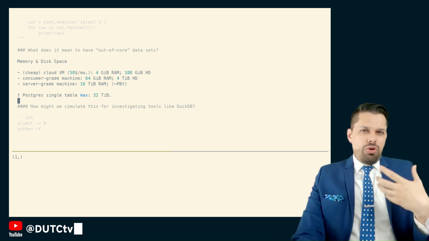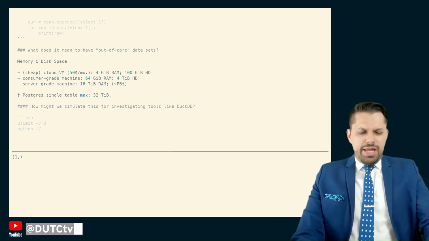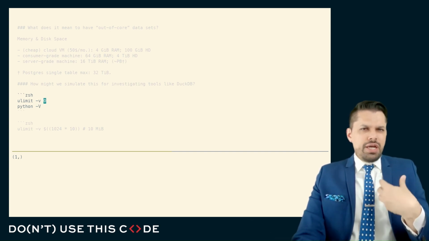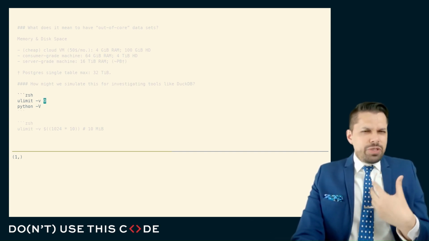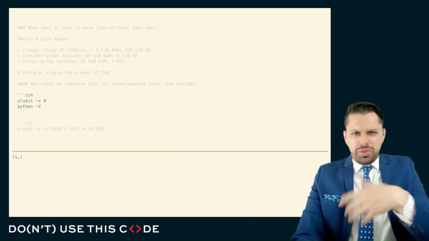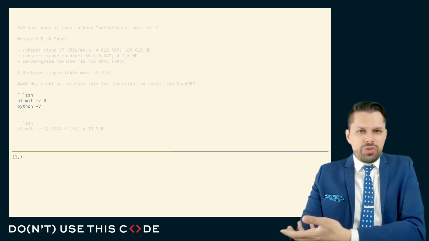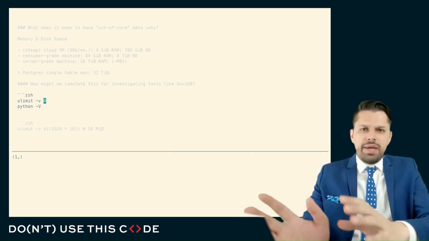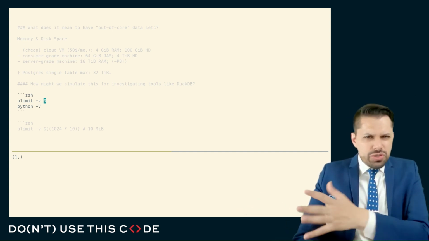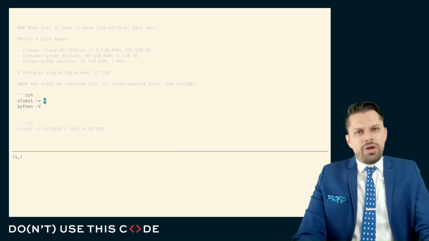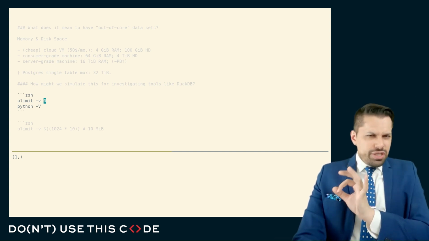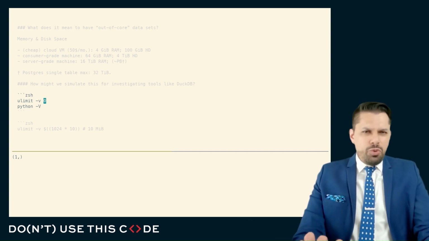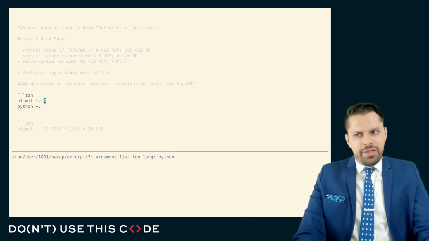Now, with that said, it's a little bit tricky for us to simulate the limitations that we might have for an in-core versus an out-of-core tool. And so, not for the purposes of any of the examples that I show you, but if you're curious to investigate what happens when I start running out of memory in my droplets, or in my AWS VMs, whatever the case may be, in my Docker containers, without ever actually having to do that, you could use something like ulimit that limits the total amount of virtual memory. And a very simple example also kind of shows you where our starting point is for the amount of memory that we assume to be able to do anything in Python.